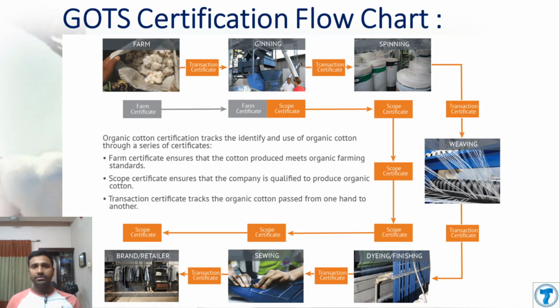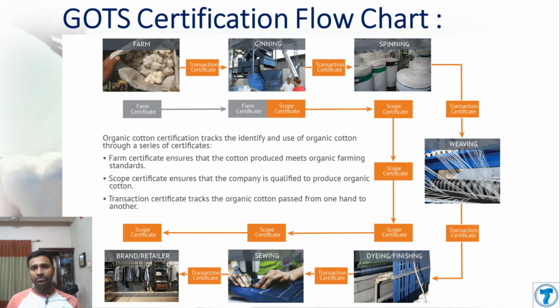The scope certificate means that the processor is capable of handling the organic product, and the transaction certificate is given during the transaction of goods from one processor to another. So suppose 1 ton of cotton is sold to the ginner, and the ginner has the scope certificate and the farm has the farm certificate.